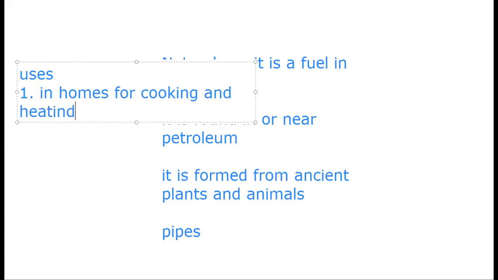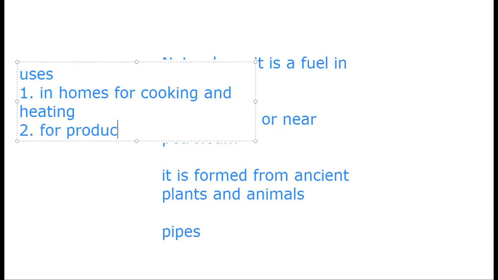This is the first thing. Also, it is used for producing electricity. We can generate electrical power or electrical energy from natural gas for producing electricity, like coal.